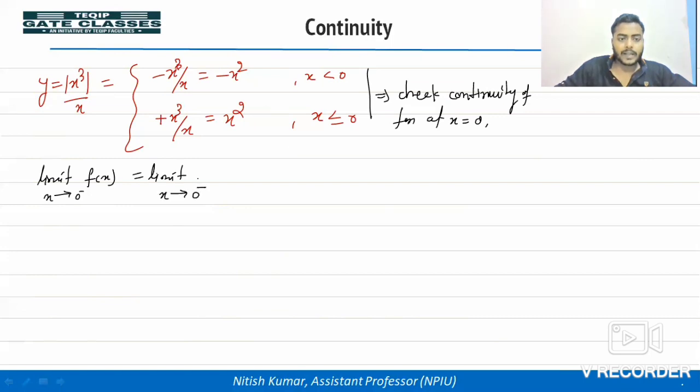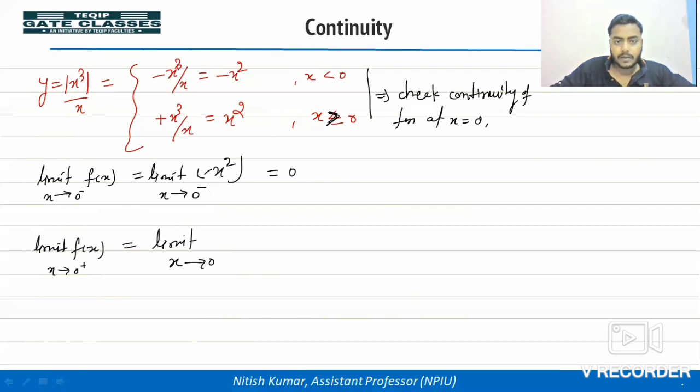x tends to 0 minus, it means x less than 0. So less than 0 means the function we are getting is minus x square. So this value will be 0. x tends to 0 plus, 0 plus means greater than 0. The function for greater than 0 is x square, so we are getting 0.